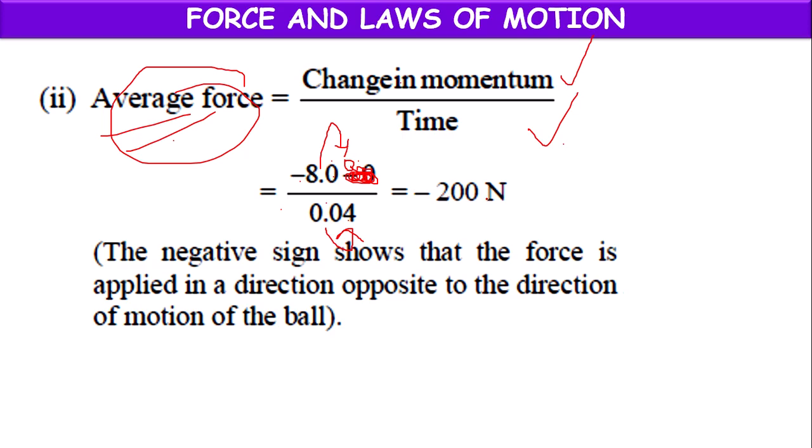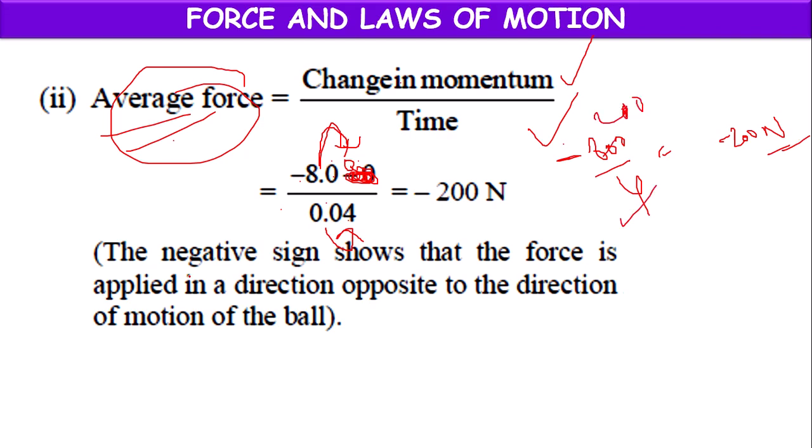If we remove the point, the numerator will become 800. The denominator will become 004, which is equal to 4. Because after decimal point, we have two places in the numerator part, two places in the denominator part. We can remove the decimal point and we can write like that. Here 004 means it don't have any value. That's why 4 we have written directly. Minus we have here. So which is minus 200 newtons. 4 200s are 800, minus 200 newtons.